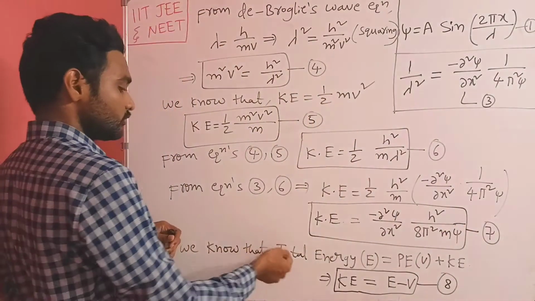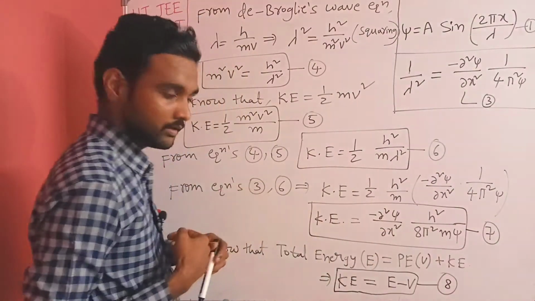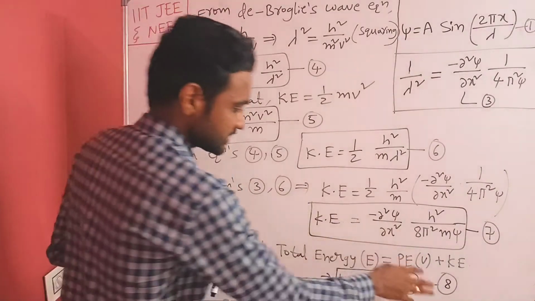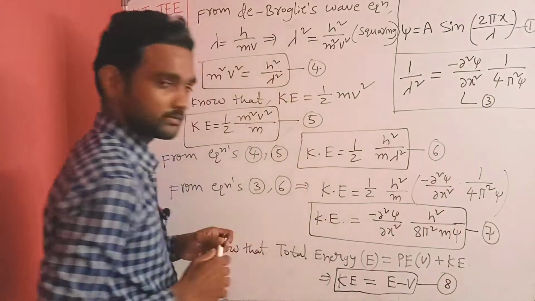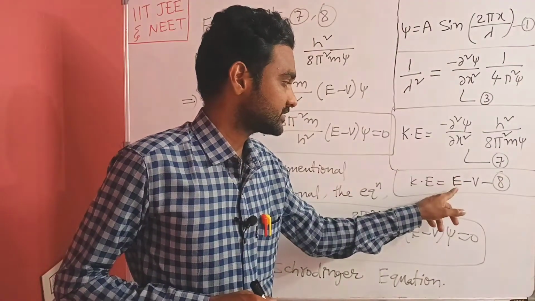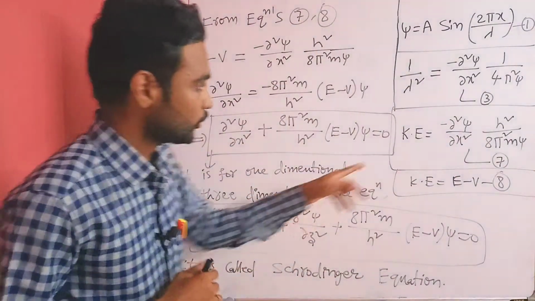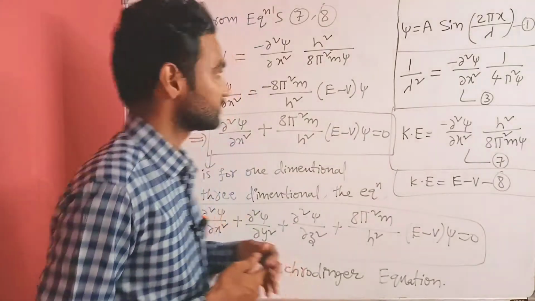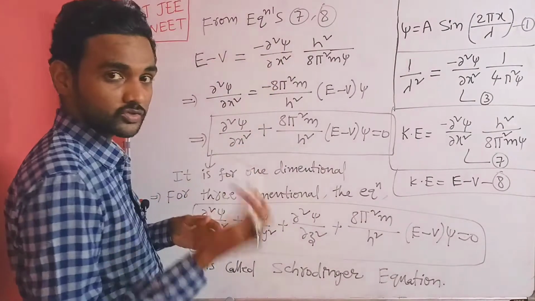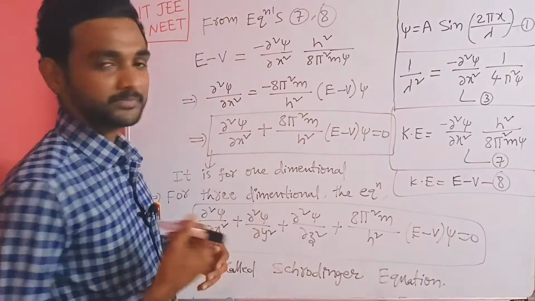Now we know that total energy E is equal to potential energy plus kinetic energy. Potential energy V. Now I want kinetic energy. Kinetic energy is equal to E minus V. It is equation number 8. It is equation number 7. Okay, see, now I wrote equation number 7 and equation number 8 here. Now from equation numbers 7 and 8, both kinetic energies you have to equate. Then you will get E minus V is equal to minus dou square psi by dou x square into h square by 8 pi square m psi.